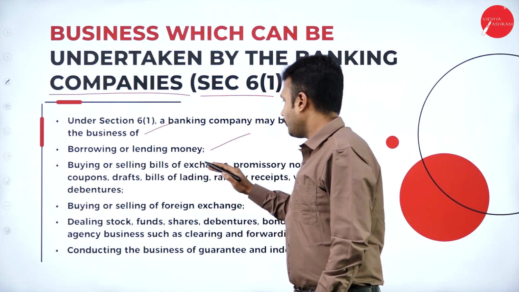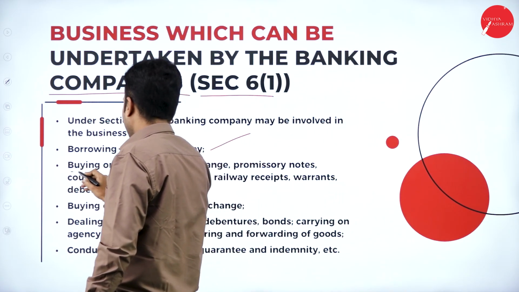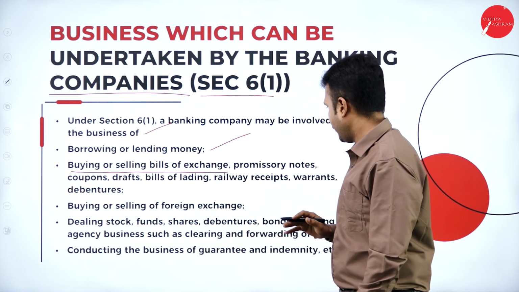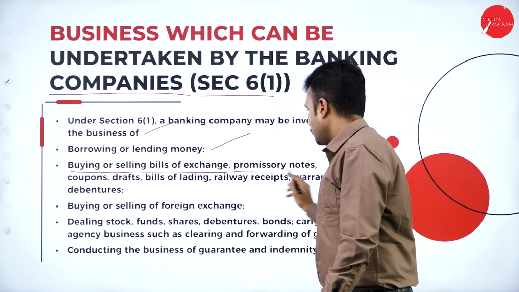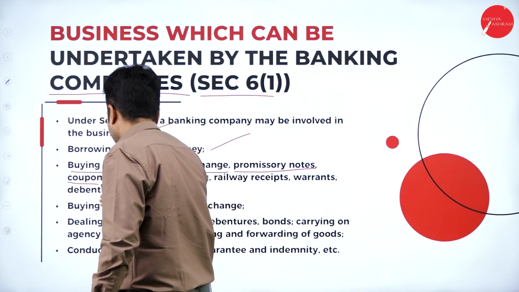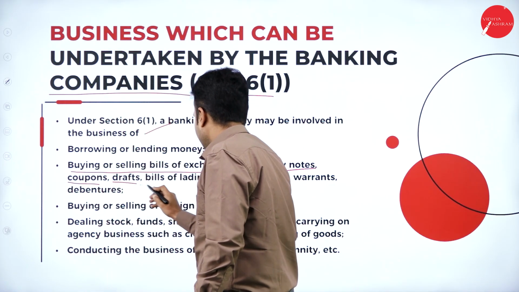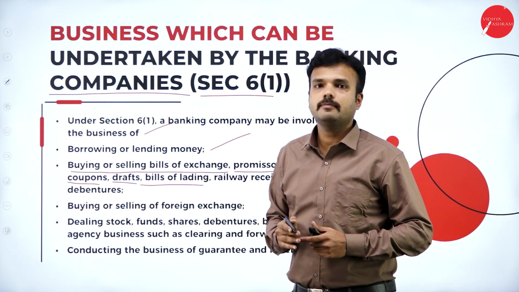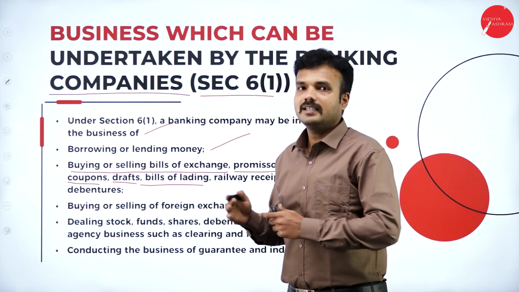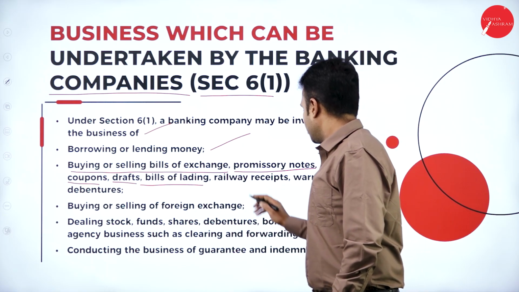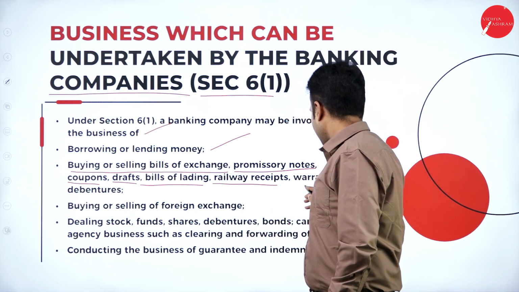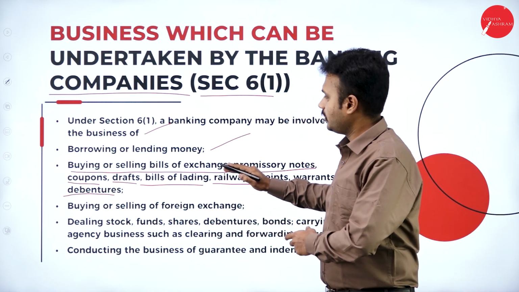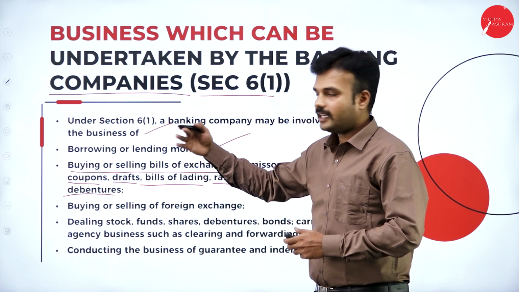Buying and selling of bills of exchange. In terms of a trade activity, it has a right to buy and sell bills of exchange, promissory notes, coupons, various kinds of drafts, bills of lading. This bill of lading is issued by a transportation company to a shipper. Railway receipts, warrants and debentures. So these are all the things that the banking company can undertake.